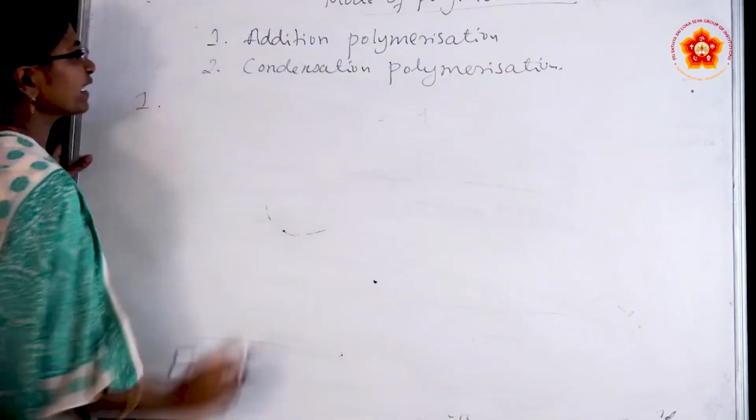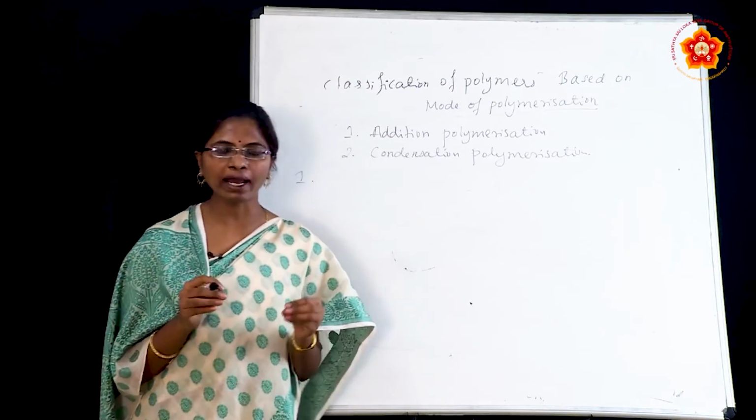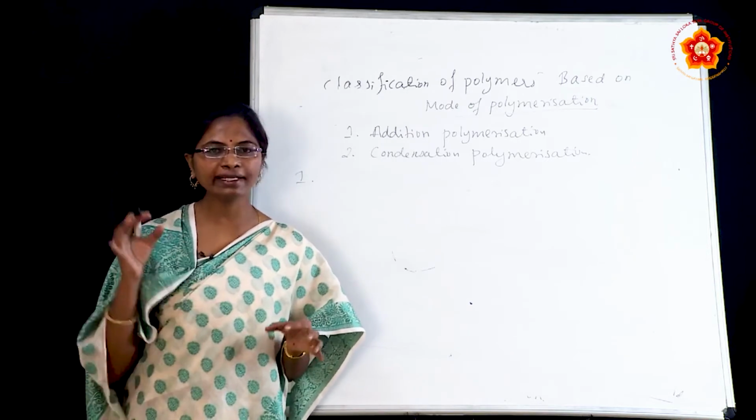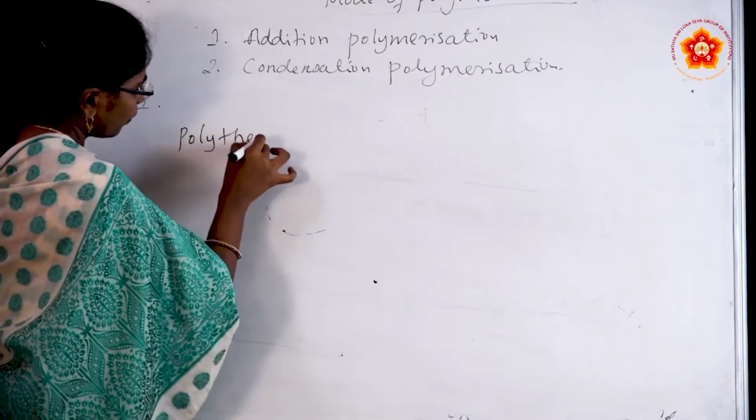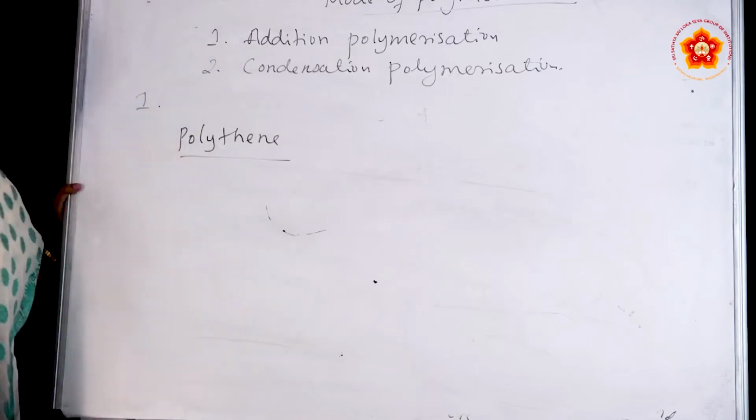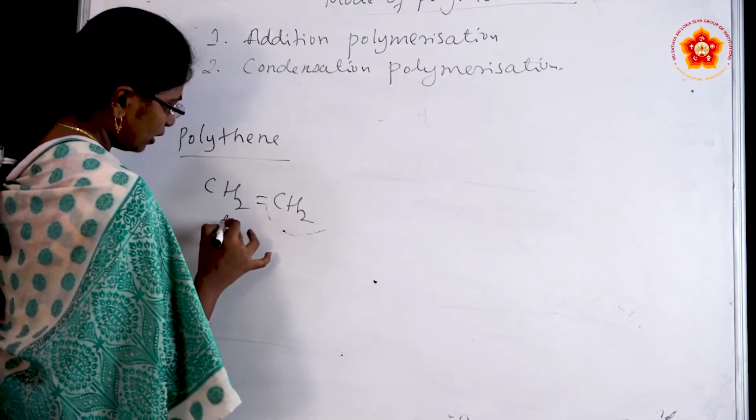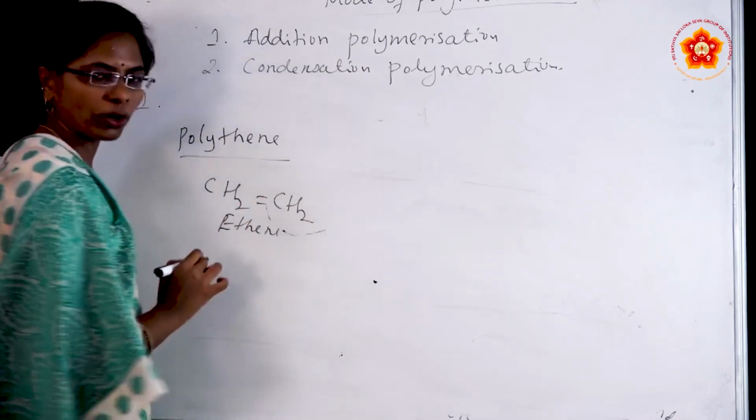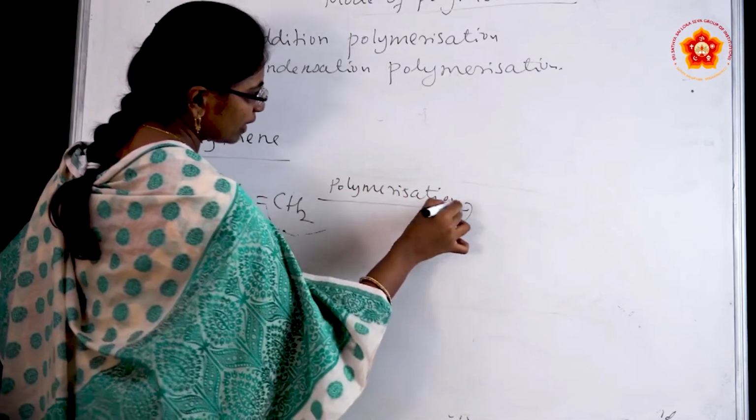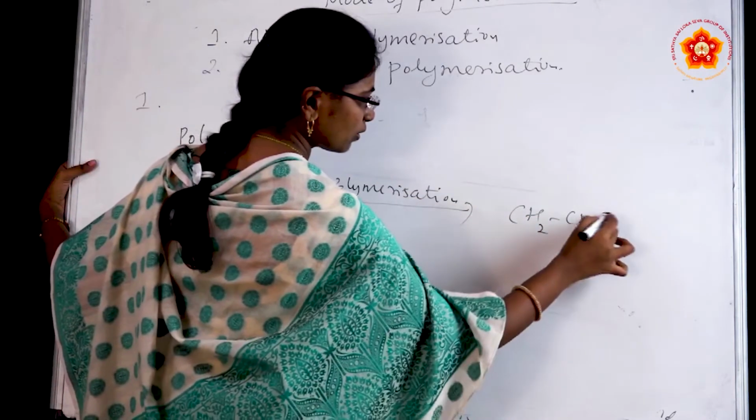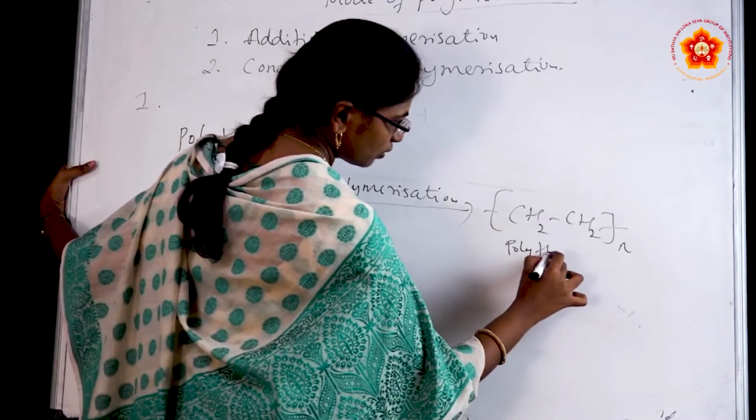We will discuss the first one, that is addition polymerization. Addition polymerization means the polymers are formed by molecules which have double and triple bonds. For example, you can take polythene. Polythene is formed by the ethene molecule. Ethene has a double bond here. This is an ethene molecule. When we do the polymerization, we get the polythene molecule, the polythene polymer.